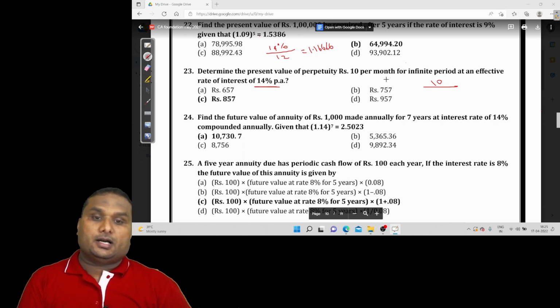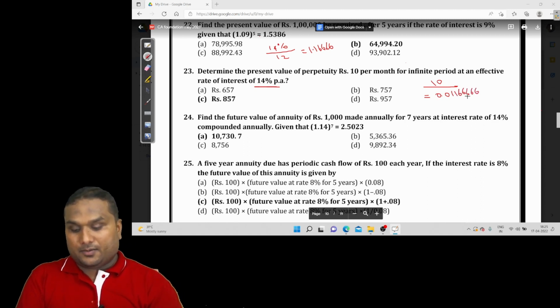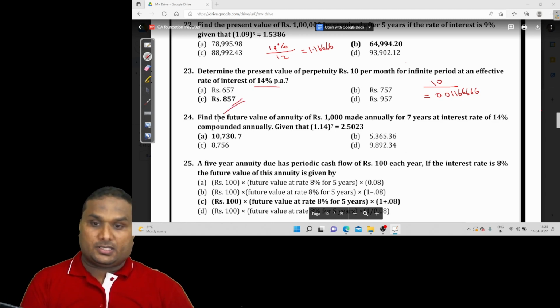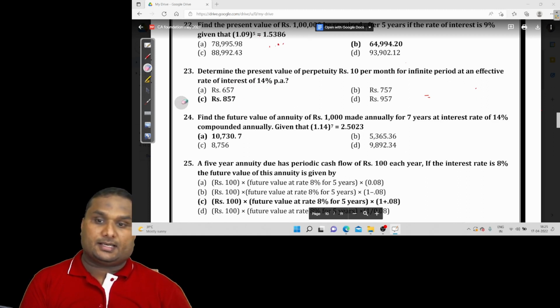14 divided by 12, the interest rate is 1.1666666%. The present value of a perpetuity is next year's payment divided by the rate of interest. The rate of interest is 1.1666666%, that is 0.011666666. So 10 divided by 0.011666666. The answer is 857.1428. Option C, 857, is the right answer.